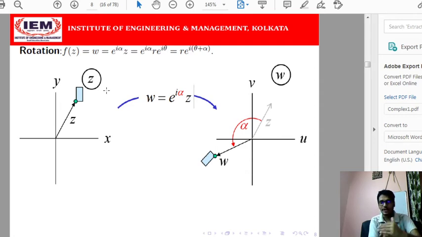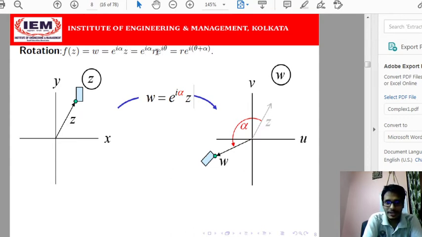We rotate a complex variable with another complex value. Since we are measuring the rotation here, we need to represent the complex value in the form of polar coordinates. You know that any complex value z can be represented in the form of r e to the power i theta. So we are representing this complex value as e to the power i alpha, and this amount of rotation is imposed on z.